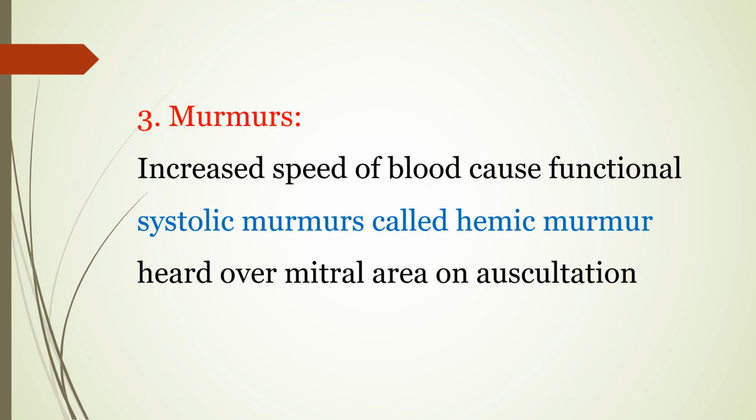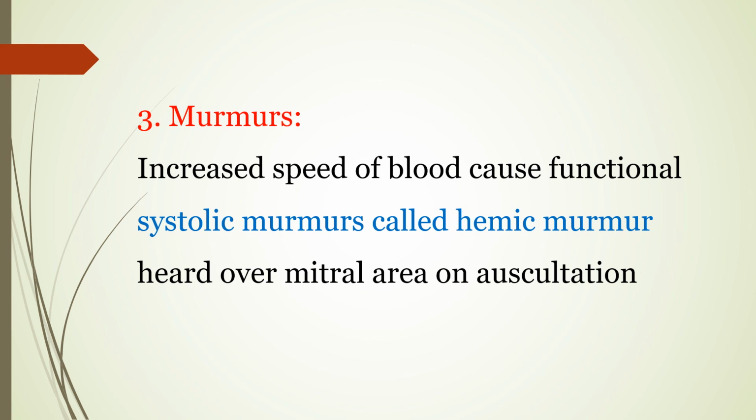Here, the increased speed of blood through this mitral valve causes great pressure and friction. And due to this friction, there is a functional systolic murmur. This is called a hemic murmur. Why hemic murmur? The valves are normal. There is no abnormality of the valves.